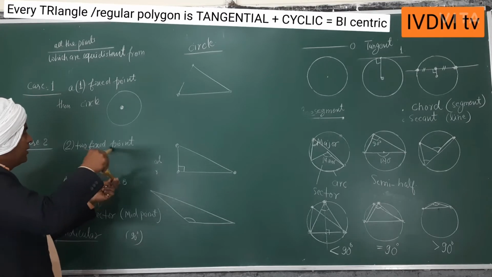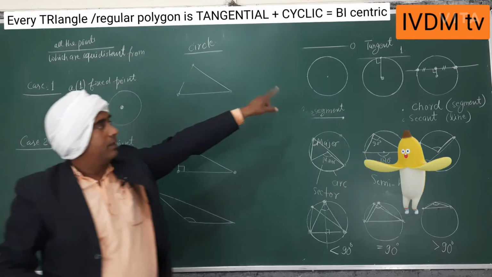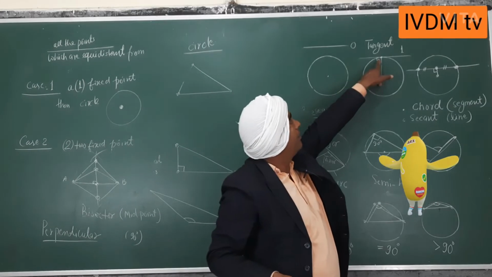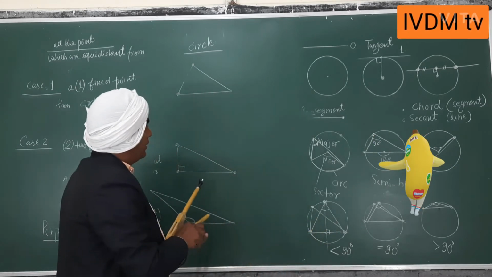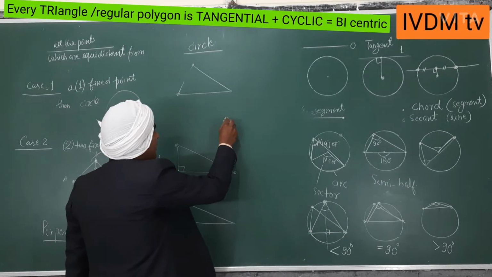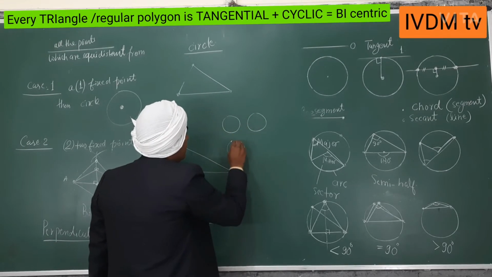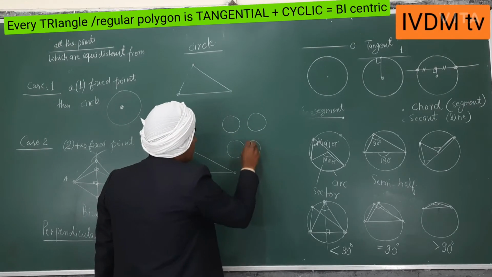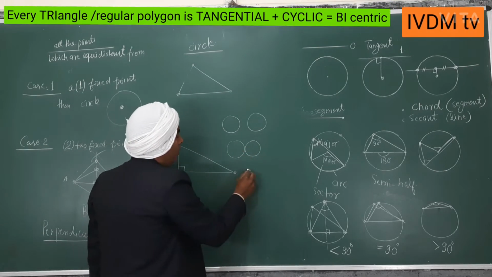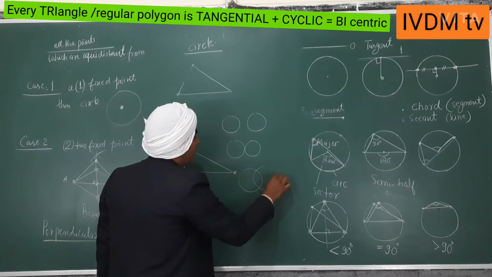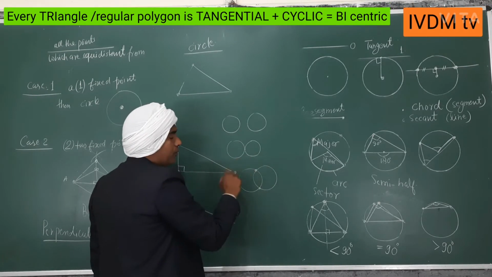So the two circles will cut each other at only 2 points, just like a circle and a line. A line may have 1 point or 2 points. So what about two circles? Yes, two circles also may have 3 chances. Either the circles will not cut, or the circles will touch each other, externally or internally, or the circles will cut at 2 points. Only 3 chances are there: 0, 1 and 2.